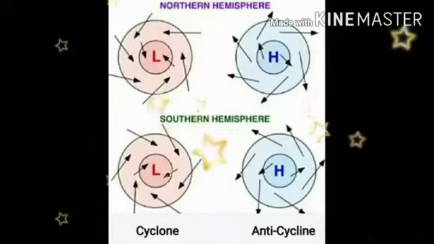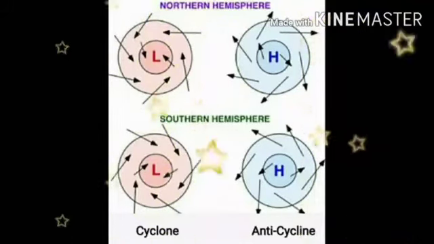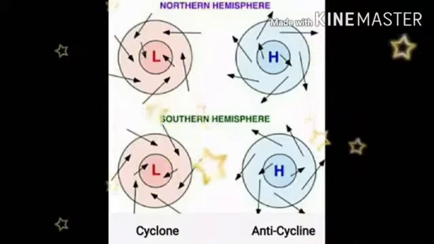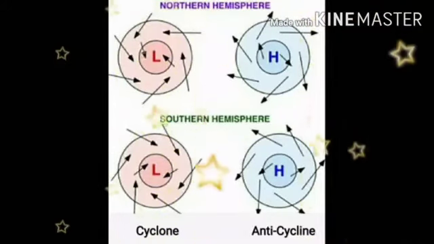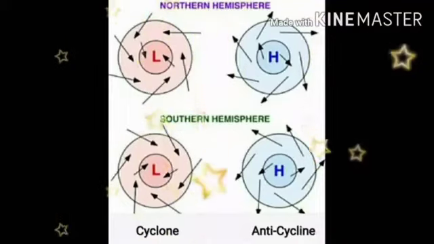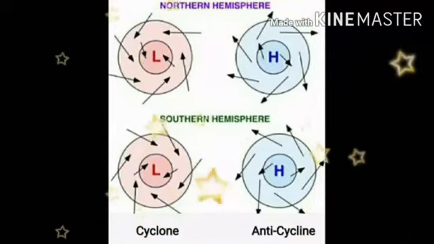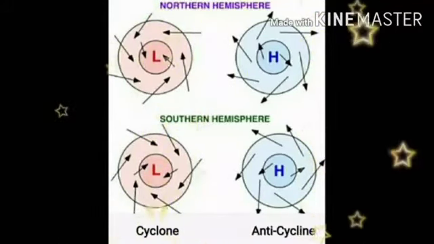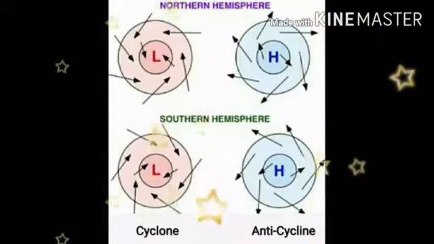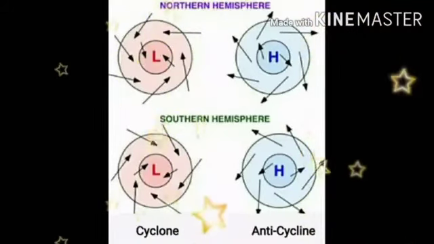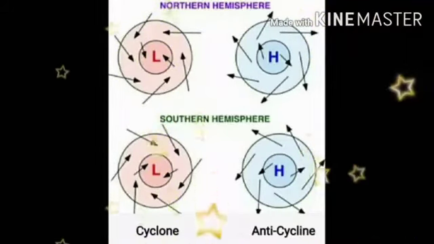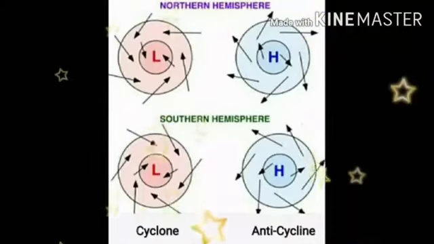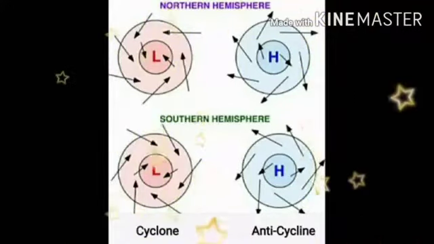And in the case of anticyclone, the high pressure area is at the center and surrounded by low pressure area, and so the wind blows from the center to the outside. How? In the northern hemisphere it is clockwise, but in the southern hemisphere it is in the anti-clockwise direction. This is about the movement of cyclonic winds in the northern and southern hemisphere.